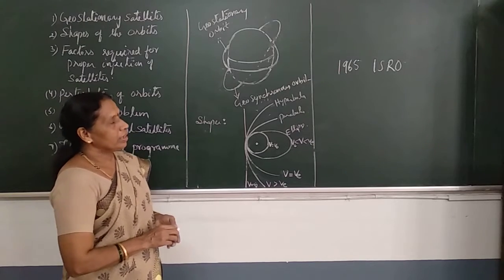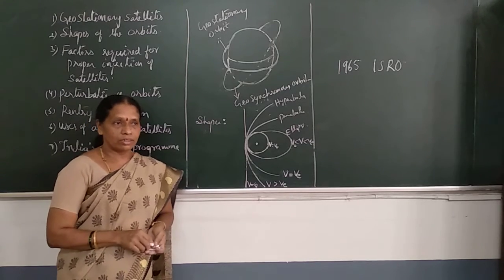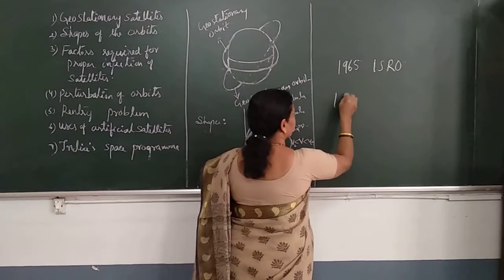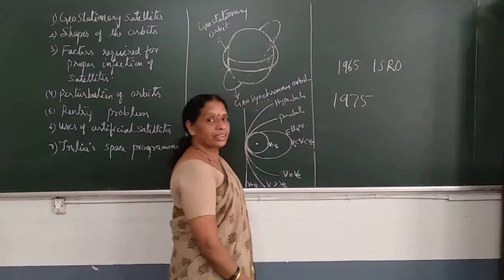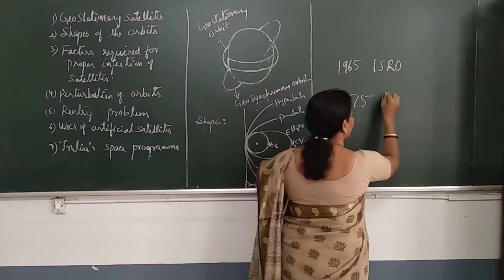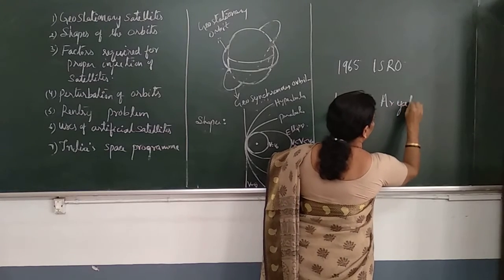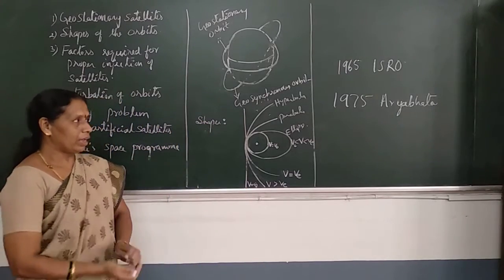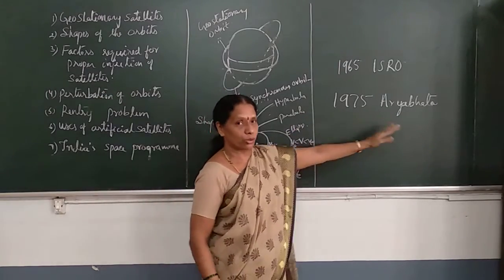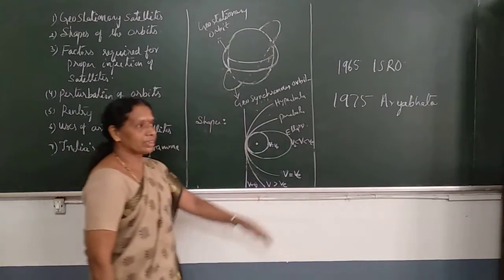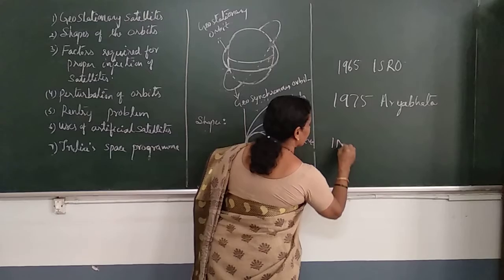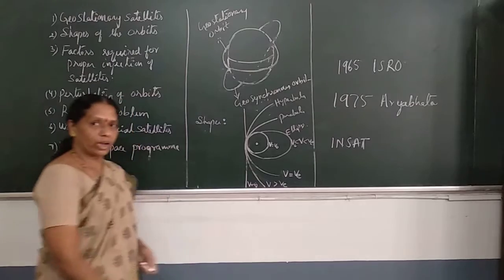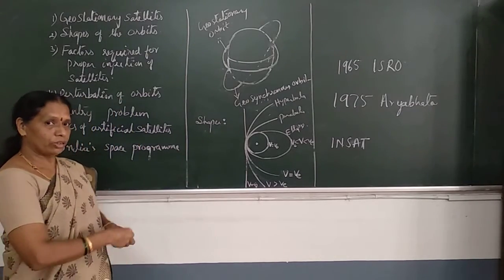In 1972, India's Space Commission was established, and in 1975, India's first satellite, Aryabhatta, was launched into space. After that, the Rohini series was launched. After that, the INSAT series was launched, INSAT 1, 2, 3 and so on.